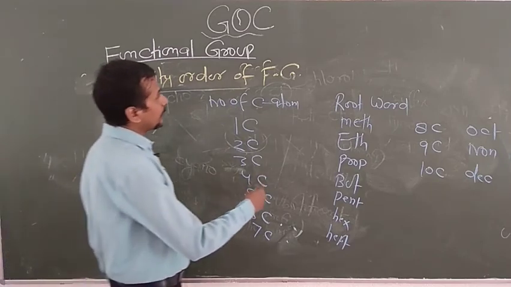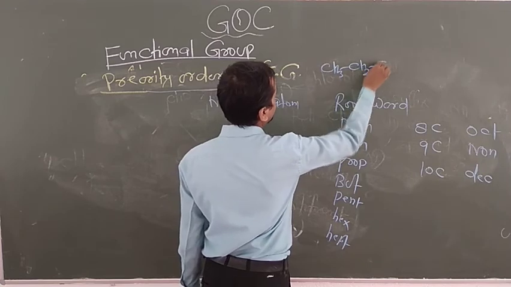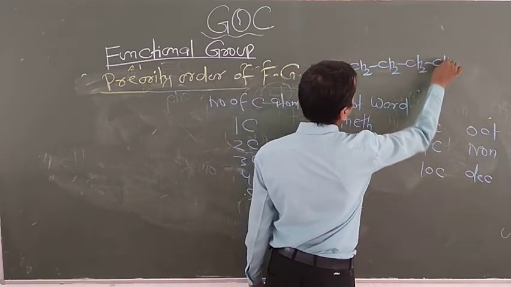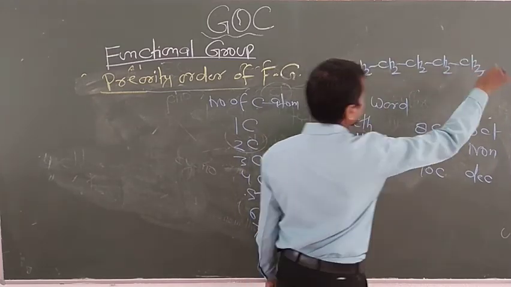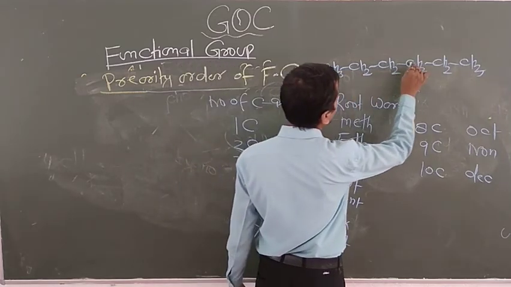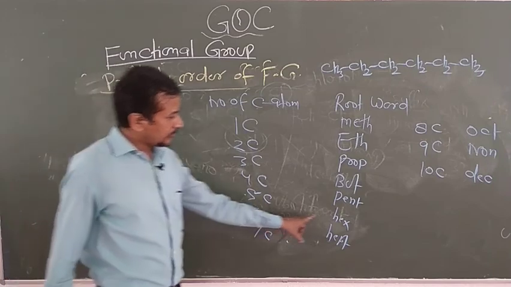Now one example: CH3, CH2, CH2, CH2, CH2 and CH3, given like this. To count the number of carbon atoms: 1, 2, 3, 4, 5, 6. Here the 6 carbon chain is known as hex.